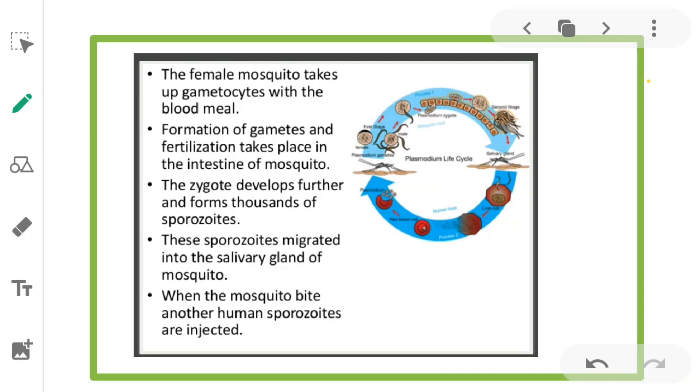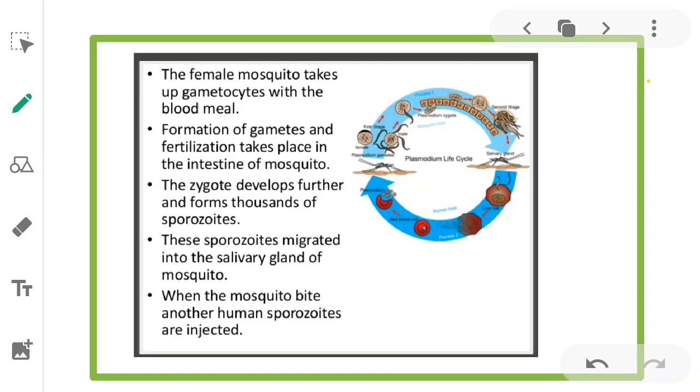From the female Anopheles mosquito bite, the sporozoites enter the body of the human. The parasites develop there and gametes develop.